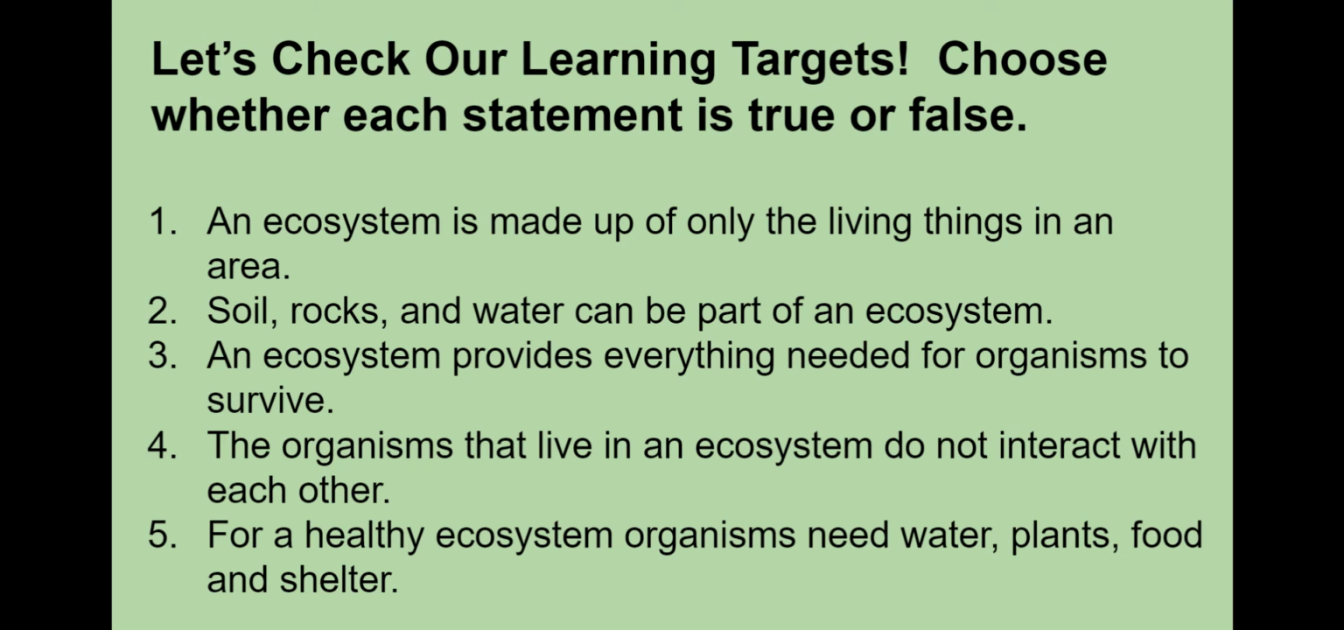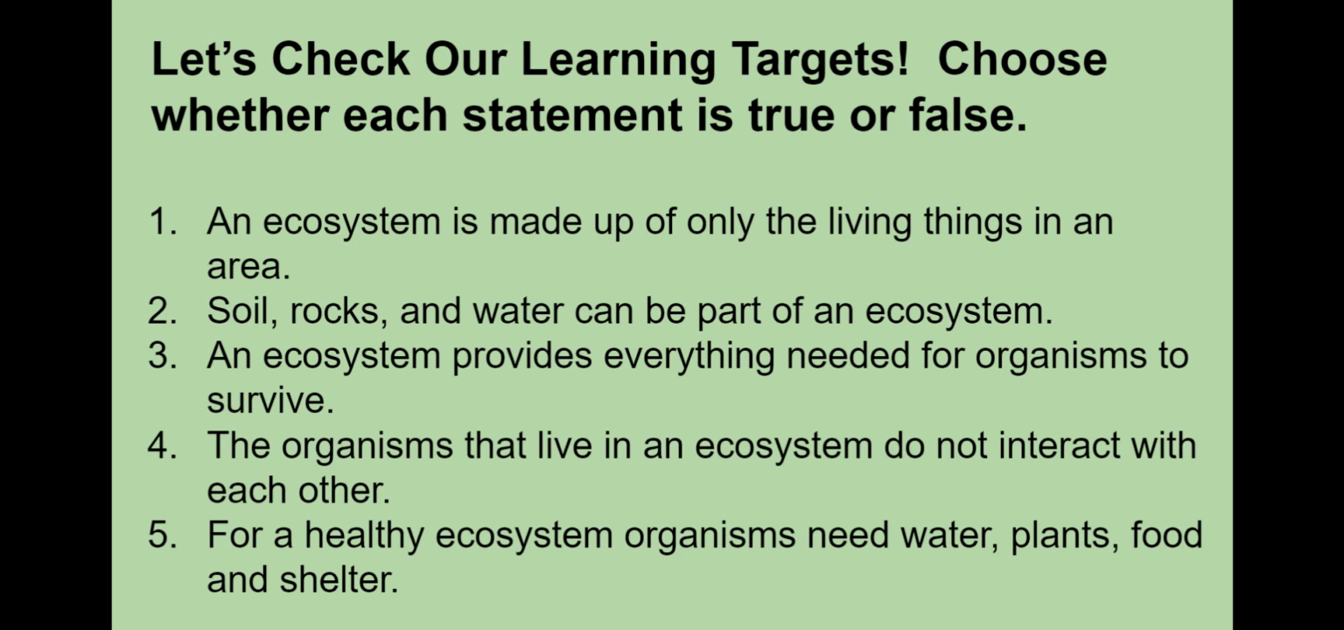Let's check our learning target. Choose whether each statement is true or false. Number one, an ecosystem is made up of only the living things in an area. That is false. An ecosystem is made up of both living and non-living things in an area. Number two, soil, rocks, and water can be part of an ecosystem. Number two is true. Soil, rocks, and water are all examples of non-living things that are part of ecosystems.